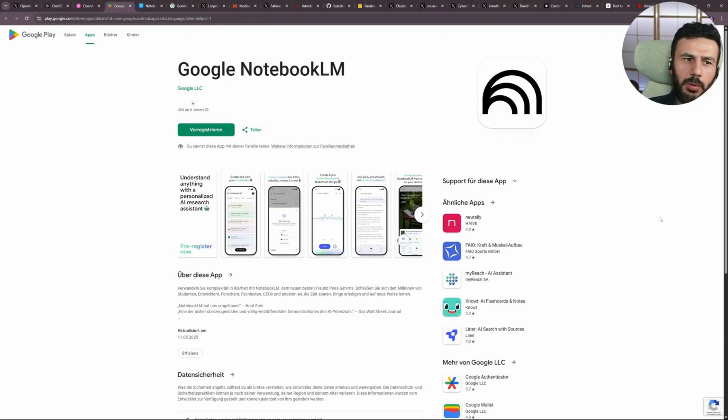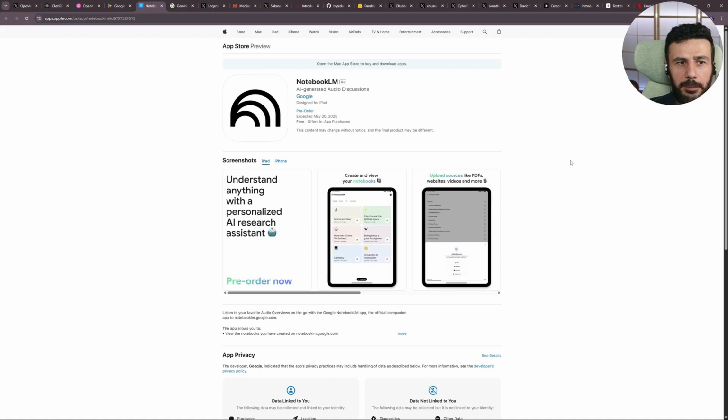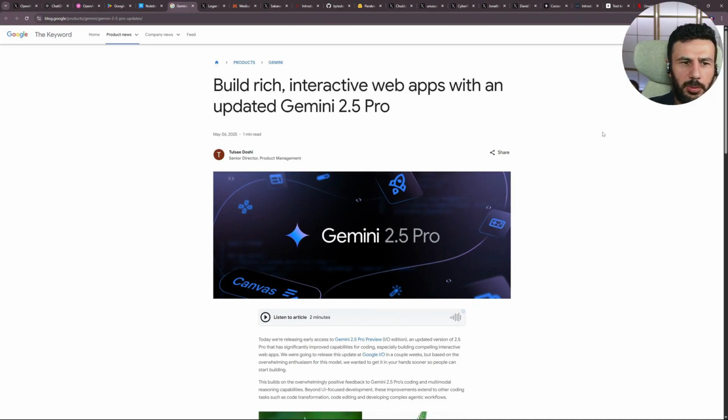Next up is Google. Google has released a NotebookLM app, both for Android and iOS. The deep dive into NotebookLM is coming, friends, and I'm really looking forward to that as well. Next, Google's new Gemini 2.5 Pro, also known as 2.6, has demonstrated superior coding abilities multiple times, develops interactive web apps with ease, and analyzes videos like no other model.